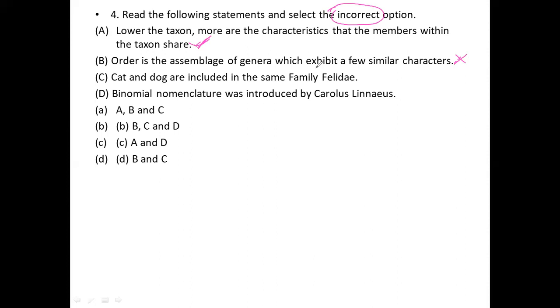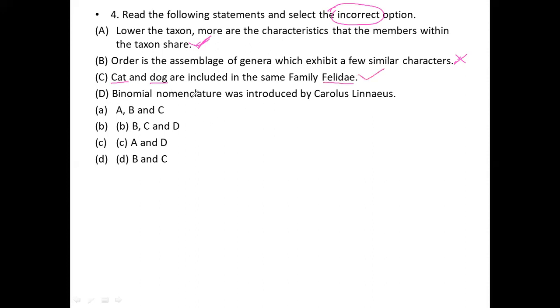It is a wrong statement, because an order is an assemblage of families which exhibit a few similar characters, not genera. Now let us see another statement: cat and dog are included in the same family, Felidae. Cat belongs to the family Felidae.